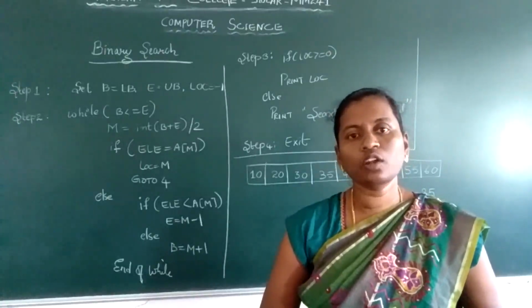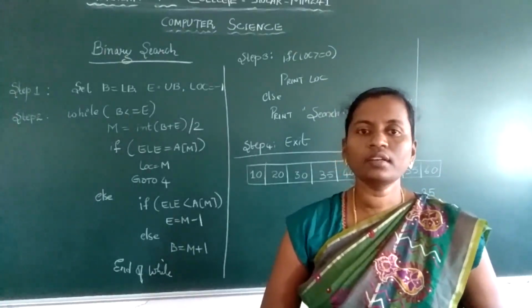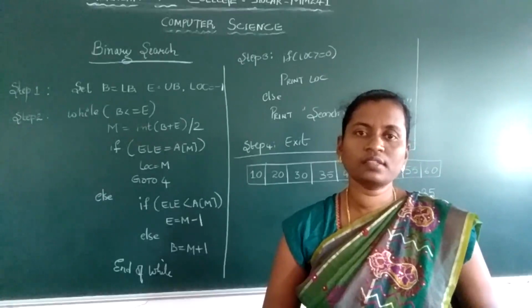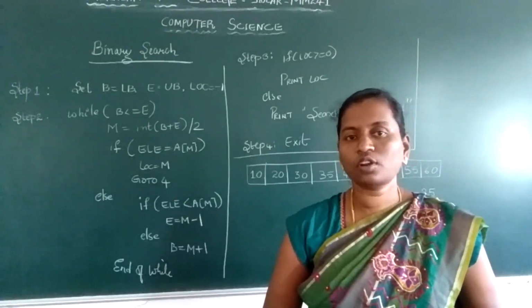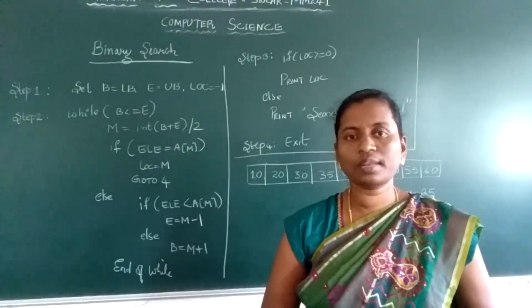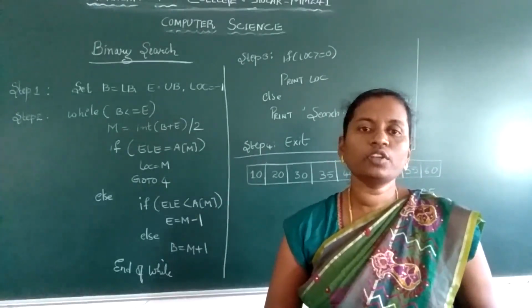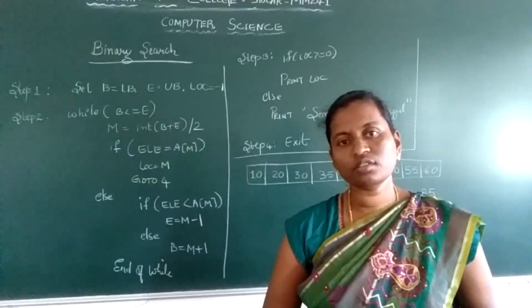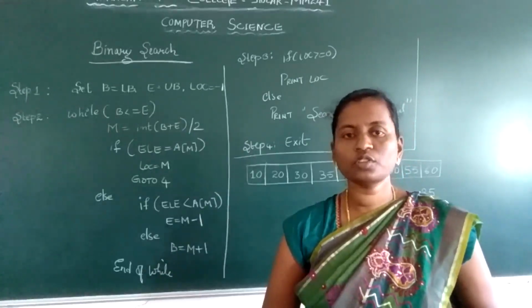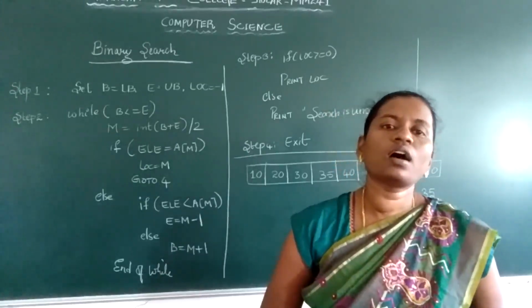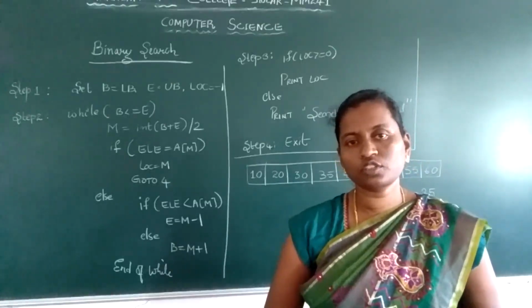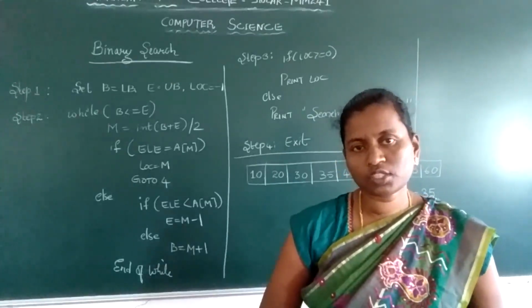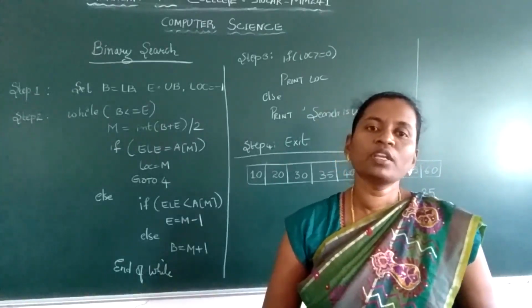First we'll see the algorithm for binary search, and I'll solve a few cases, using the algorithm to trace how to search for an element in the given array. Even in your assignment question I have given three cases. One is to search in the upper bound, after your mid element. Next is in the lower bound. Next one is your mid element.